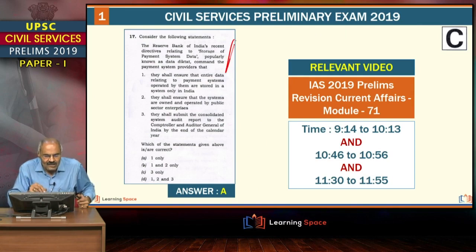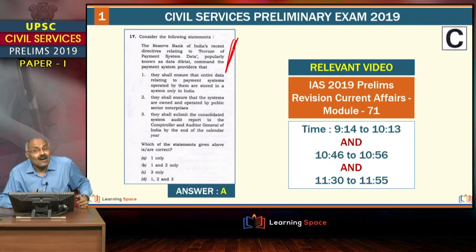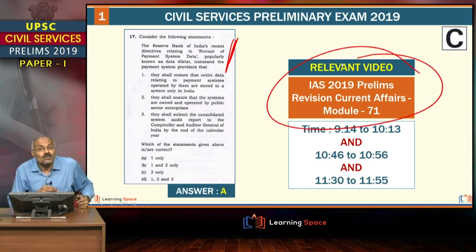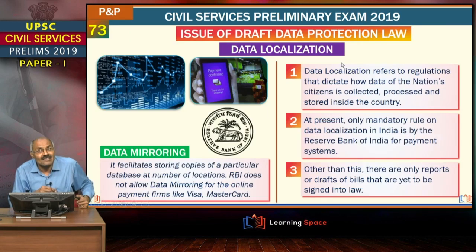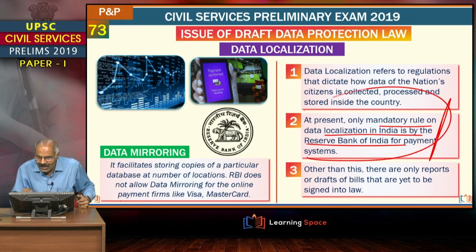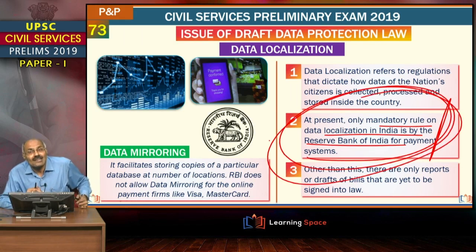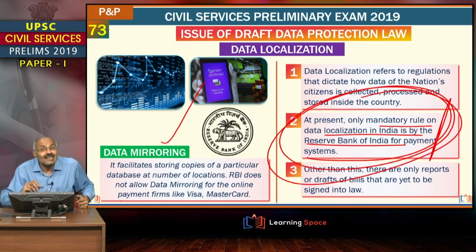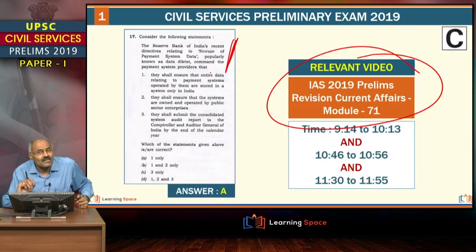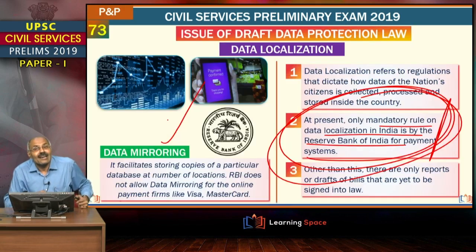And friends, this is Reserve Bank of India's order to store data locally. I explained in this 71st module. You can straight away answer this question. Right, at present only mandatory rule is Reserve Bank of India for the payment systems. Right, I explained about data mirroring also, and at no point of time we talked about the public sector enterprises. So straight away 2 cannot be the answer, right? So 1 only, right friends?